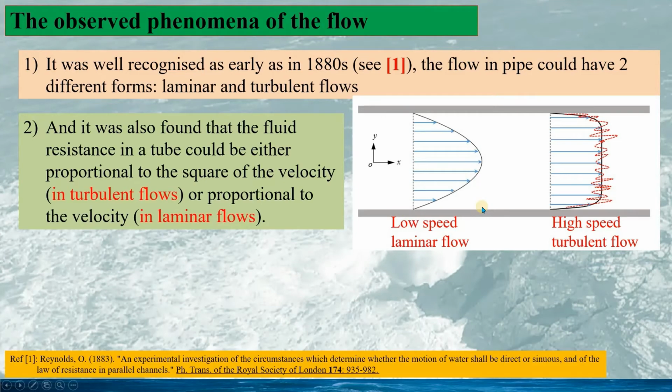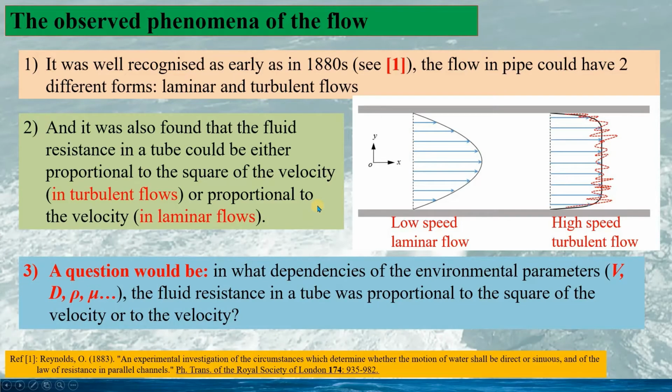It was also found that the fluid resistance in a tube could be either proportional to the square of the velocity in the turbulent flow, or proportional to the velocity in the laminar flow.